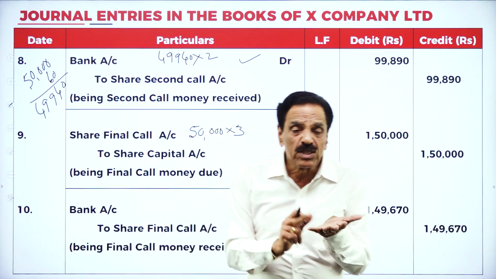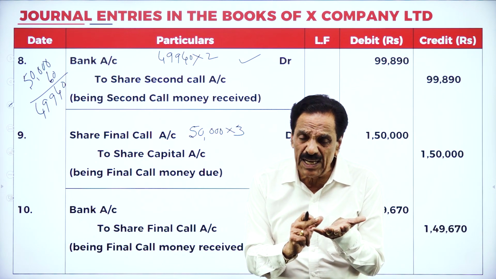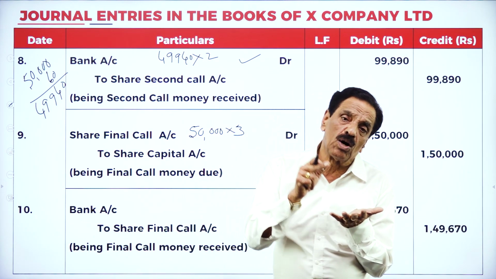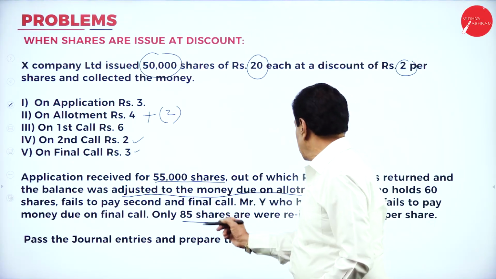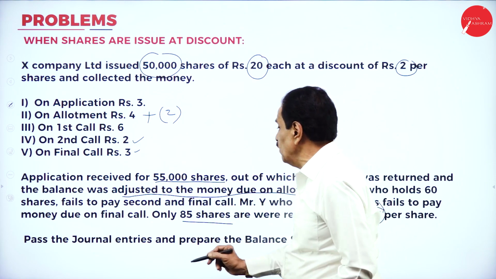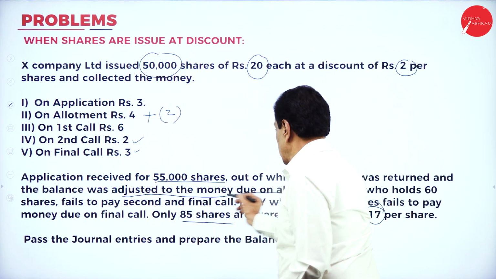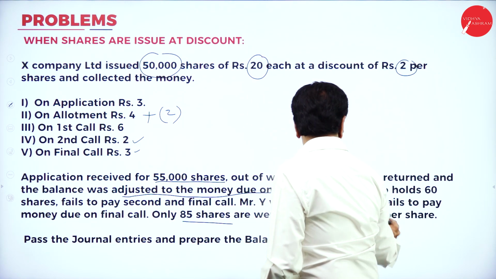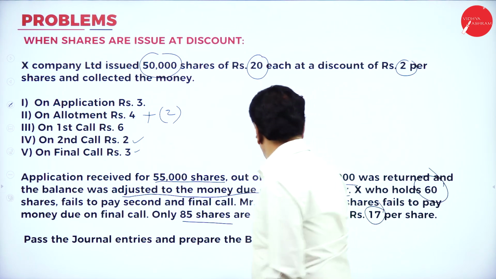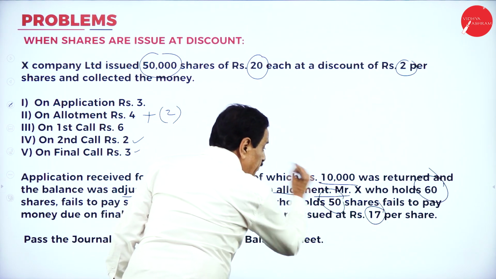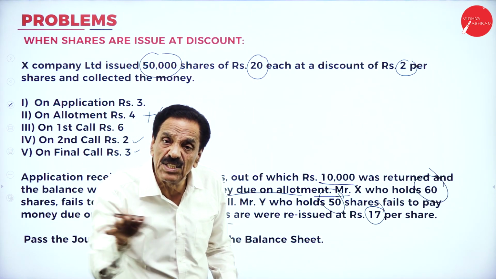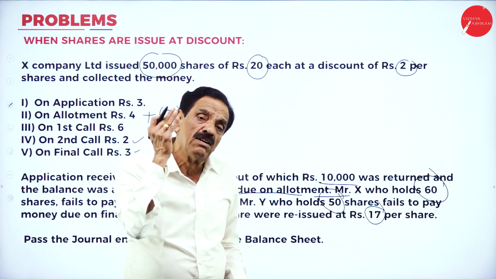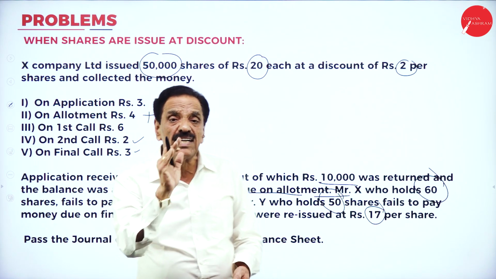Now, X holds how many shares? 60 shares, fails to pay. Y holds how many shares? 50 shares. See the question paper. Here, Mr. X who holds 60 shares fails to pay. Mr. Y holds 50 shares and fails to pay the money due on final call. So 110 shares' money could not be received, out of 50,000 shares.